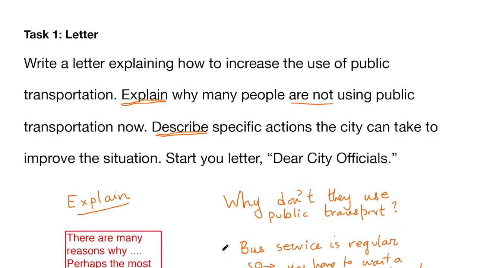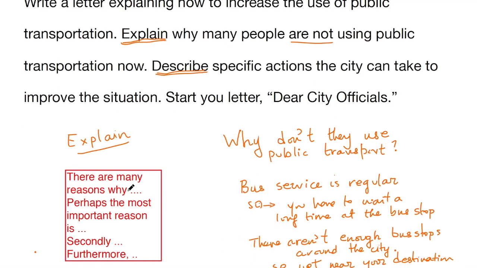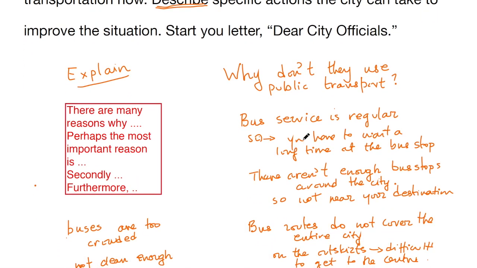The first part of the question, okay, let's go back, explain why many people are not using public transportation now. You explain there are many reasons why. Perhaps the most important is that bus services are not regular enough. As a result, people may have to wait a long time at the bus stop.